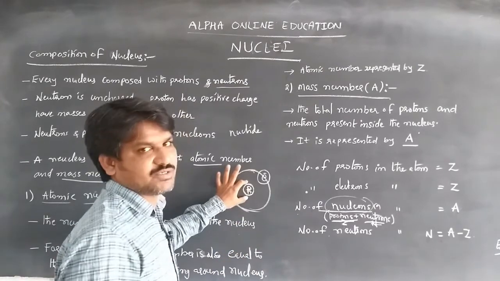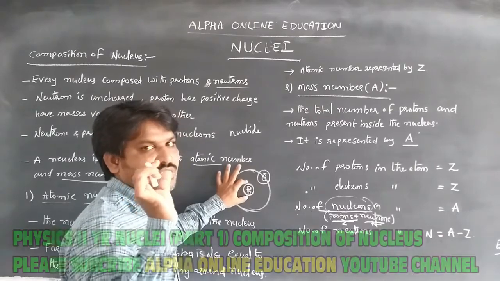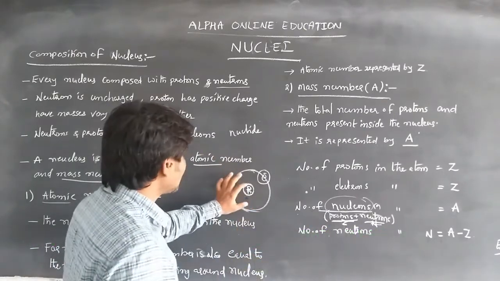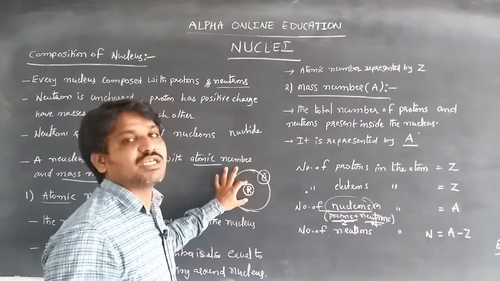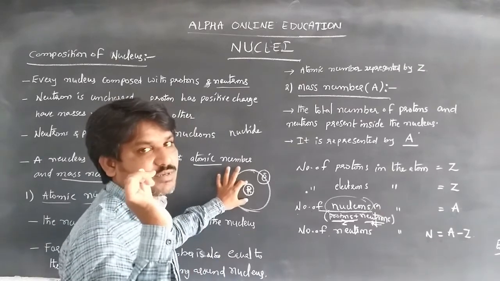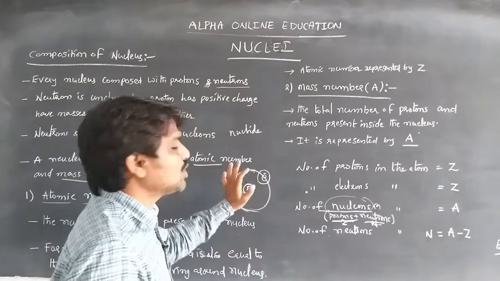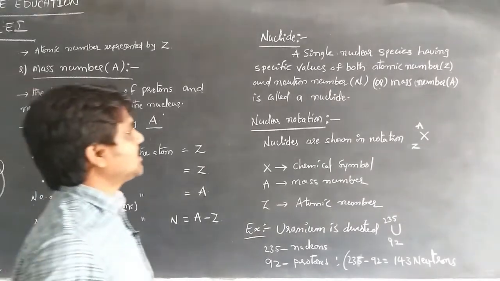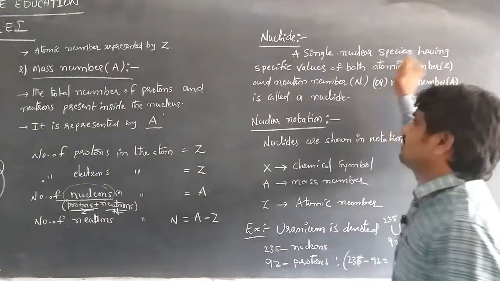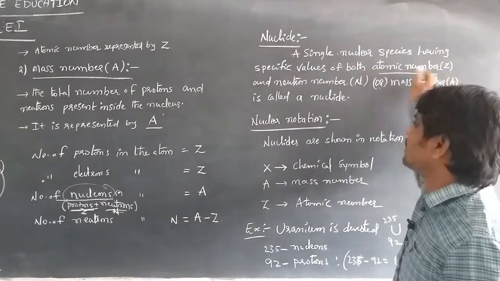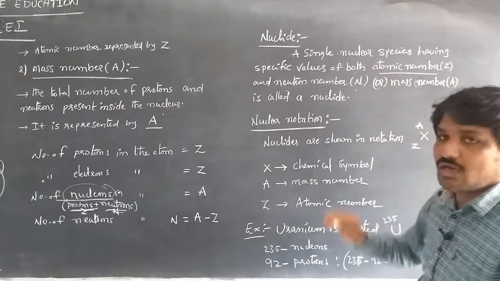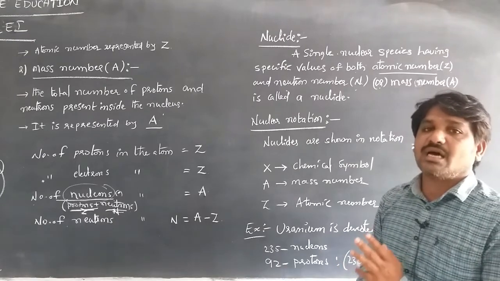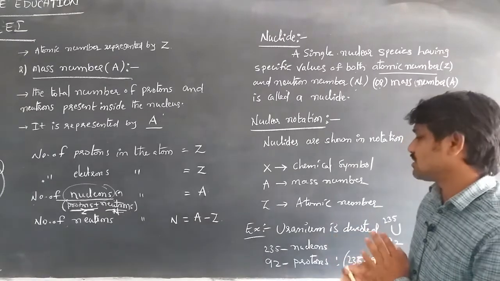So a nuclide is a single nuclear species having specific values of both atomic number and neutron number, that is, A and Z. The mass number is the total number of protons and neutrons present inside the nucleus, which we can calculate.